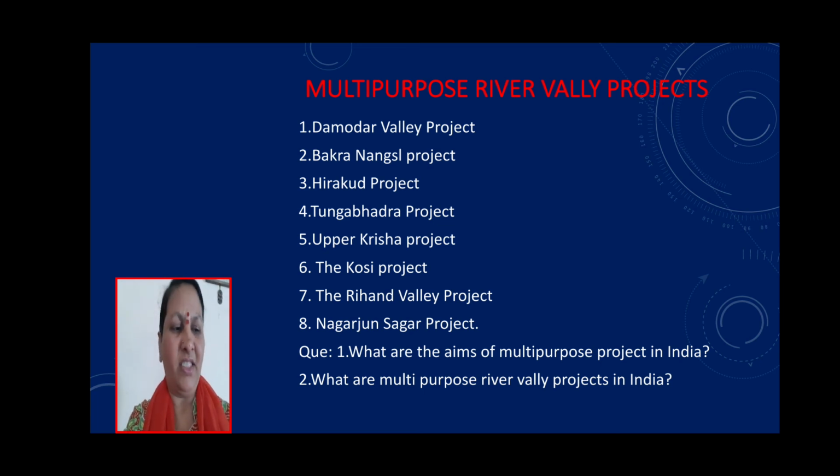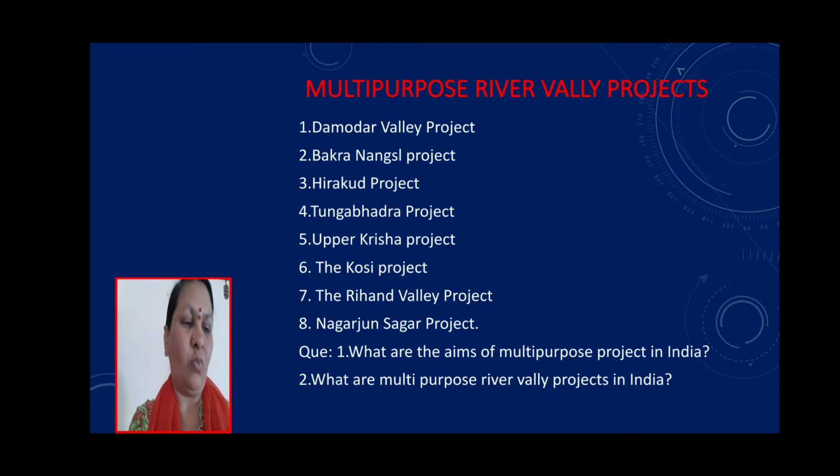Coming to the next, the Hirakud project. It is a project of Odisha. It comprises three dams on the river Mahanadi at Hirakud, Tikrapara and Neeraj. Hirakud is the longest dam in India. The main aims of the project are flood control and hydroelectric power. It provides transport, mainly waterways. The fourth is fishing and afforestation.